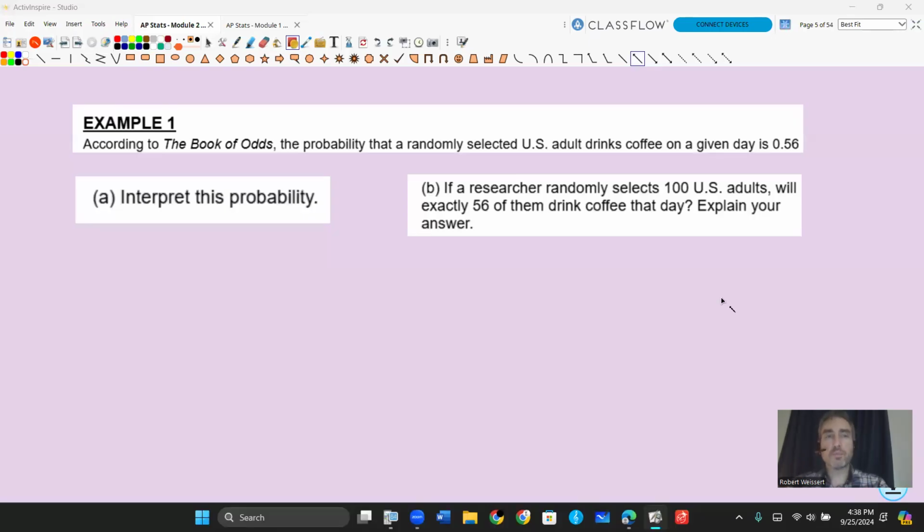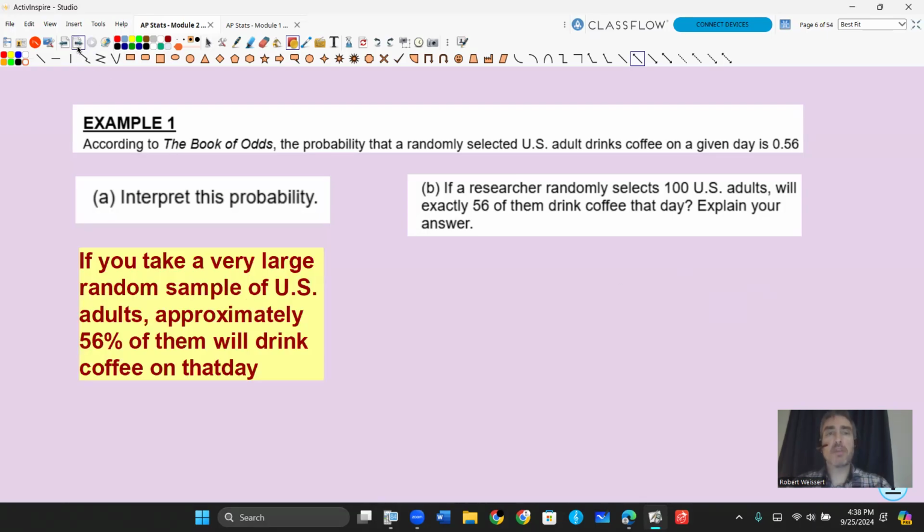Let's model an example. So according to the Book of Odds, the probability that a randomly selected US adult drinks coffee on a given day is 0.56. So I'm a coffee drinker. Let's interpret this probability. And what you would say is, if you take a very, very large random sample of US adults, approximately 56% of them will drink coffee on that day. We don't just say 56% of US adults drink coffee on that day because this is a sample. Okay, so if we have enough people to replicate this, then we can say, yeah, that approximate percent of coffee drinkers will be 56%. That's just a long-term thing.